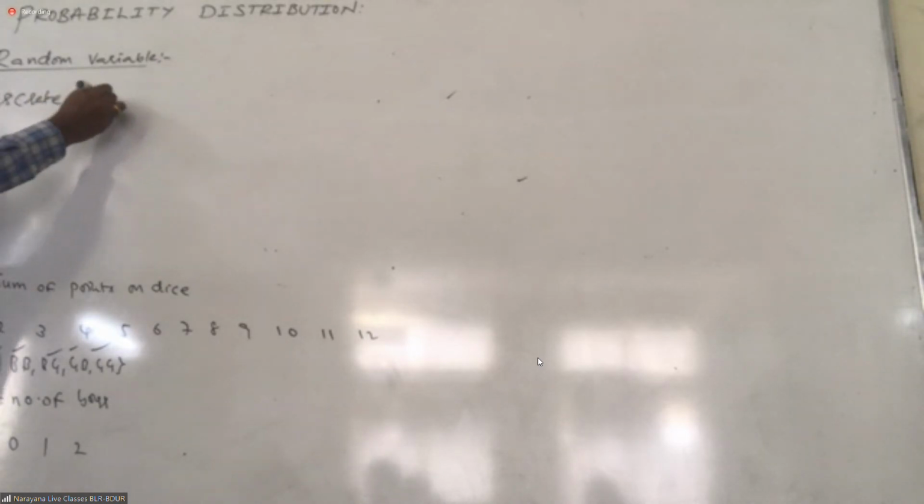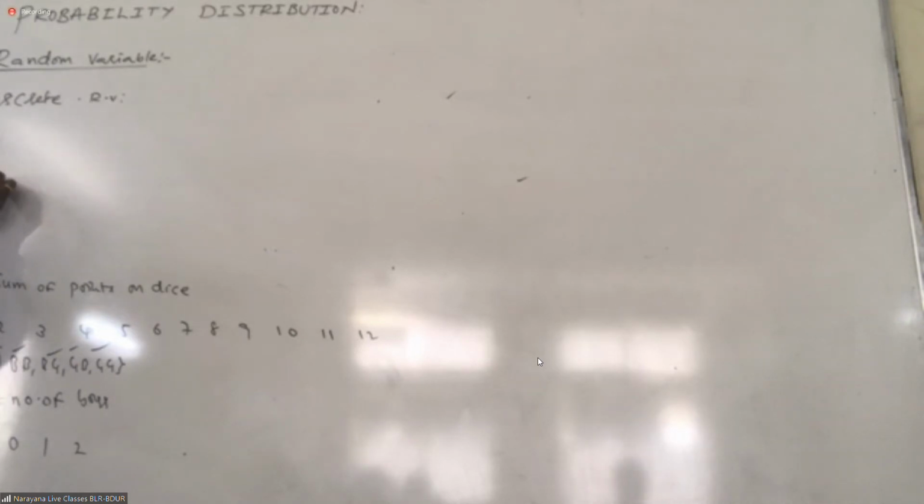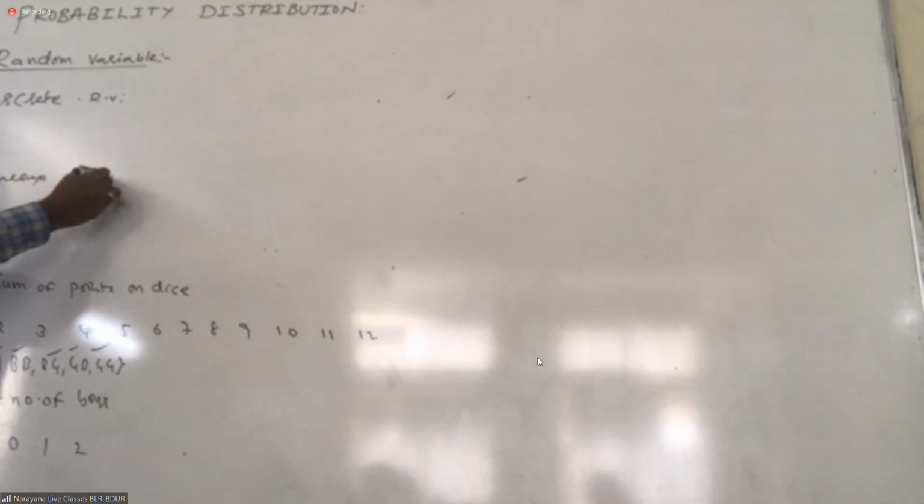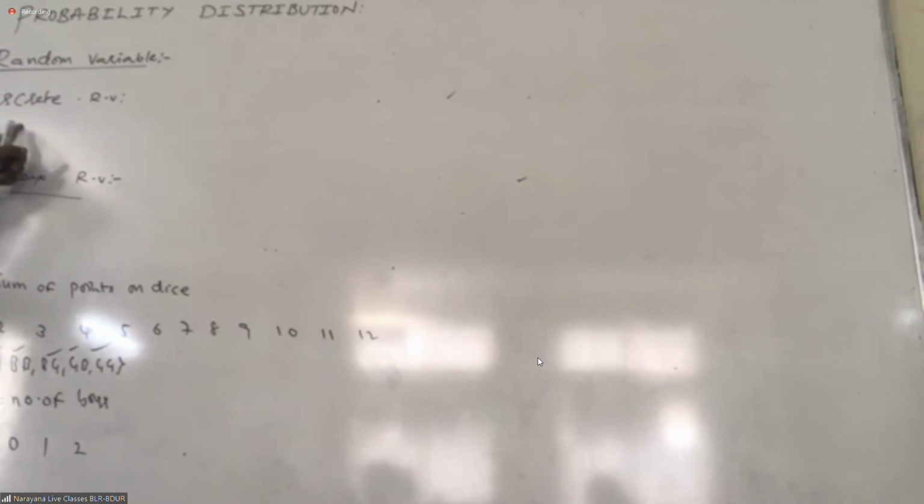Based on the discrete random variable, we have three distributions: Bernoulli, binomial, Poisson. Based on the continuous random variable, we have four distributions, but those four are not in our present discussion. In advanced studies they ask up to the Poisson distribution, but here they are asking only up to binomial.